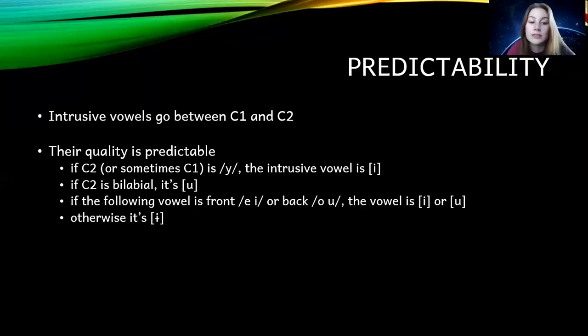If the second consonant in the cluster is a palatal glide, the intrusive vowel will be E. If the second consonant is a bilabial consonant, the intrusive vowel will be U. And then if those conditions don't apply, we look to the following vowel in the word to predict the quality. So if the following vowel is a front vowel, then the intrusive vowel will be E. And if the following vowel is a back vowel, the intrusive vowel will be U. And if none of these above conditions apply, then the quality of the intrusive vowel will be barred I.